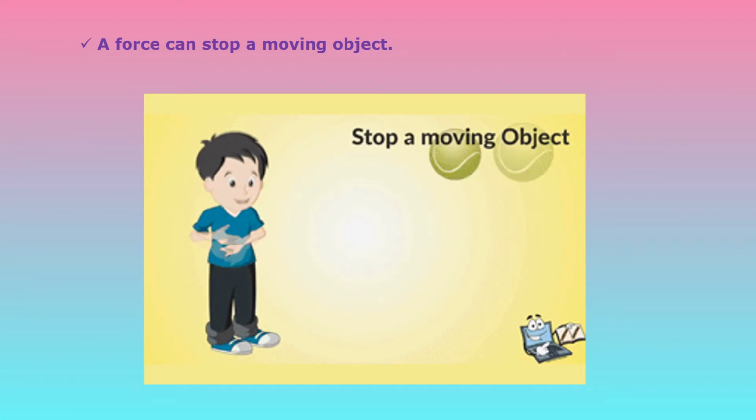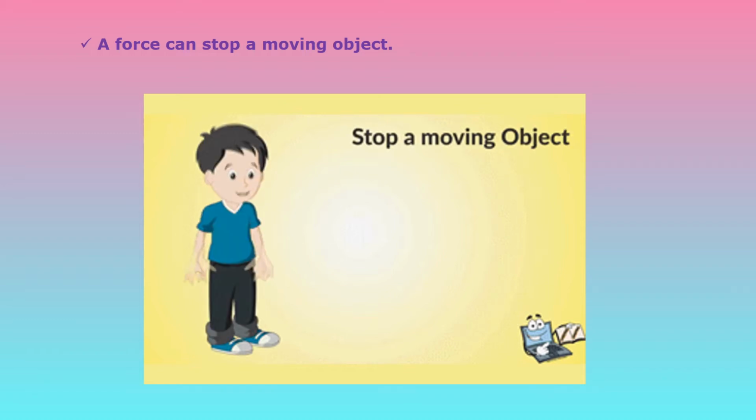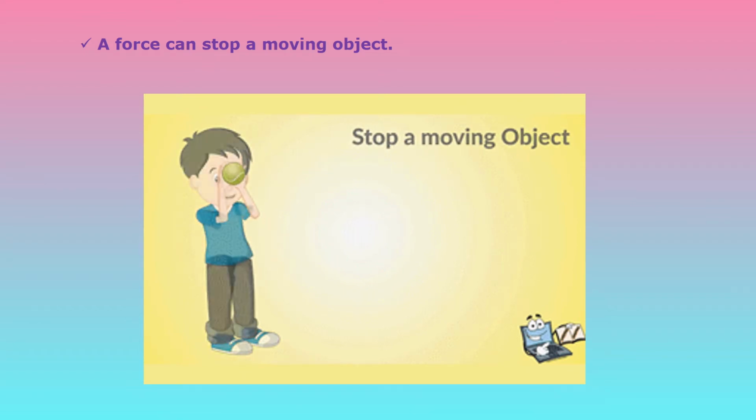For example, if a ball is moving towards us, then we can stop a moving ball with the help of force, which can be applied by our hand. Means we are applying a force with the help of our hand, and due to that we can stop that moving ball.